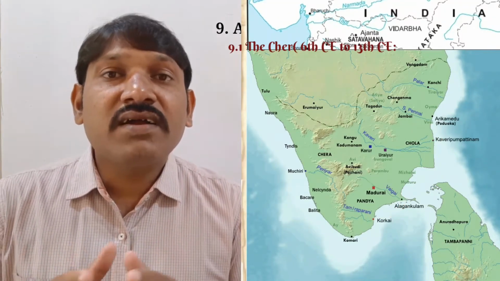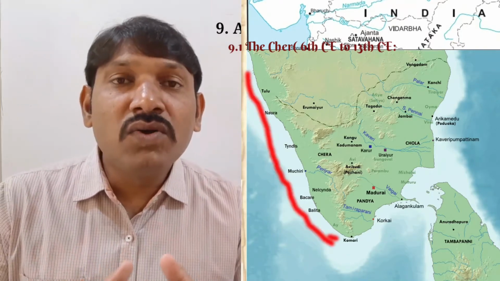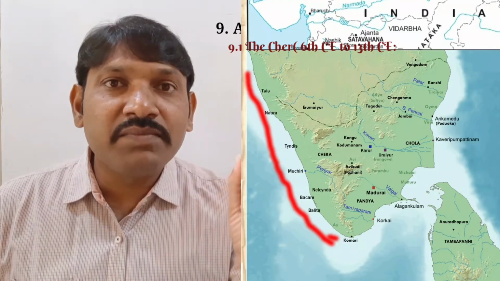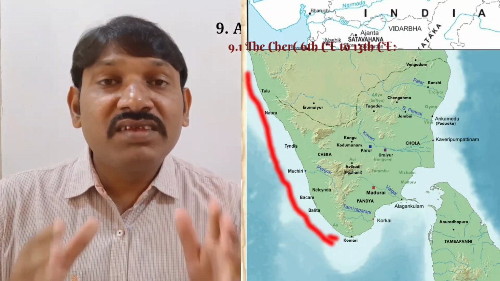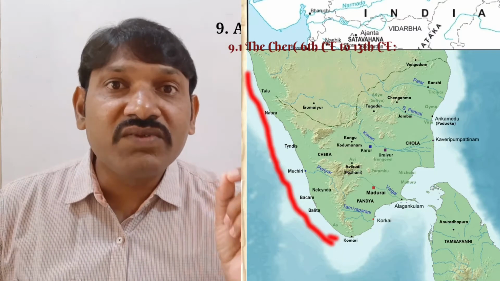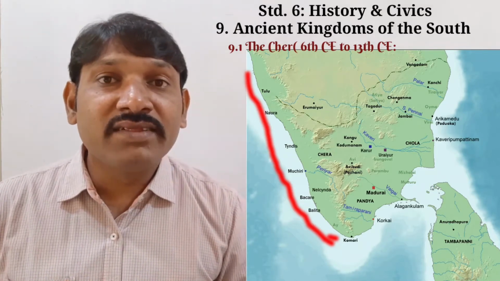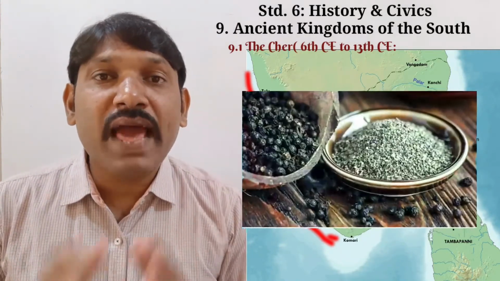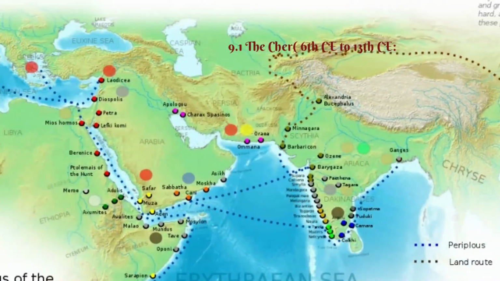Students, the Chera country was geographically placed to profit from maritime trade. What do you mean by maritime trade here? The trade which is near the sea. So the Chera country got profit from maritime trade because of its geographical location near the coastal area. An exchange of spices, especially black pepper, with Middle Eastern and Greco-Roman merchants was attested in several sources.